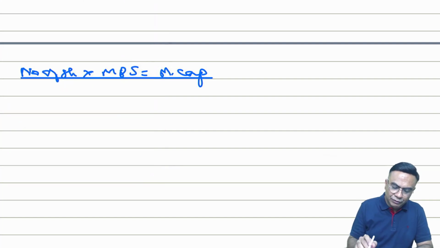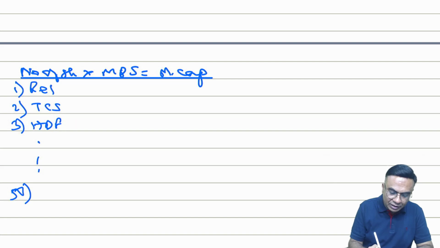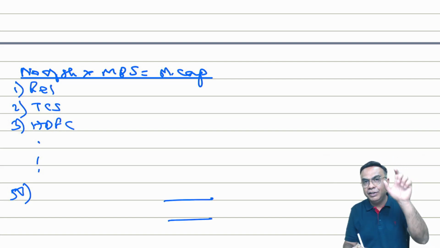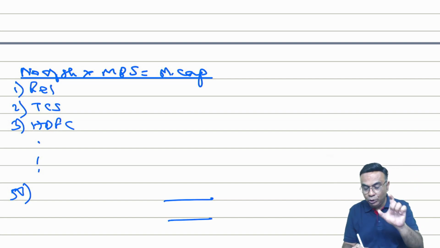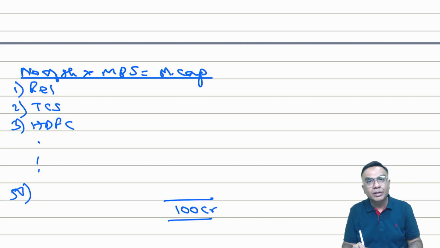For example, a company named Reliance, we have a company like TCS, we have HDFC, and like this there are around 50 companies in Nifty. The total of market cap of these 50 companies is, say, 100 crores. Just an example.